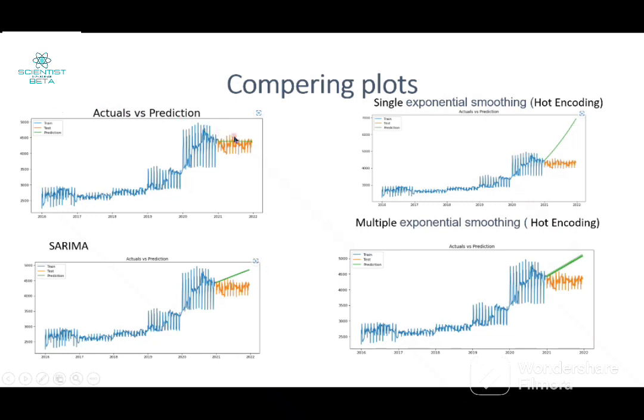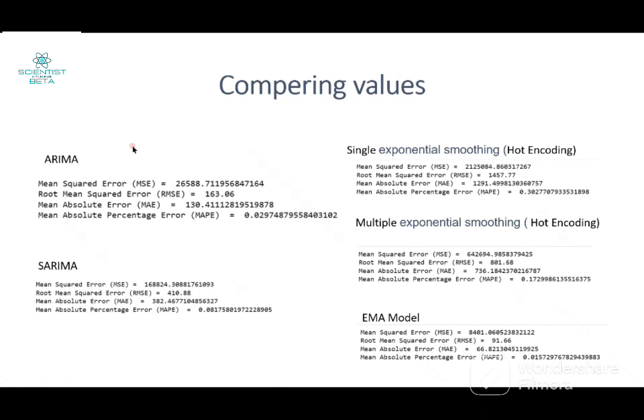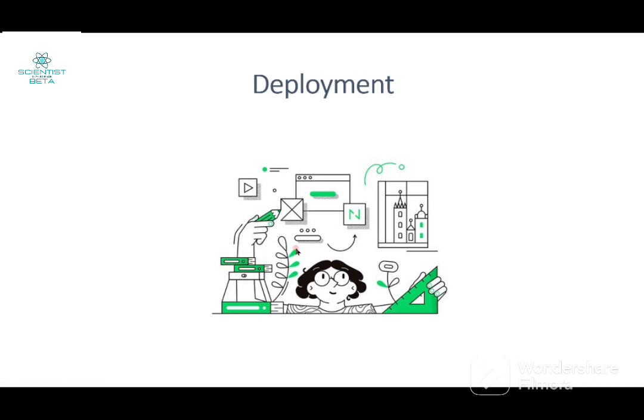But in the ARIMA model, the actual and prediction values somehow match. So we choose the ARIMA model. In mathematical terms also, the root mean square error value, that is the RMSE value, of the ARIMA model is the least compared to all these methods. So we are putting the ARIMA model for deployment.